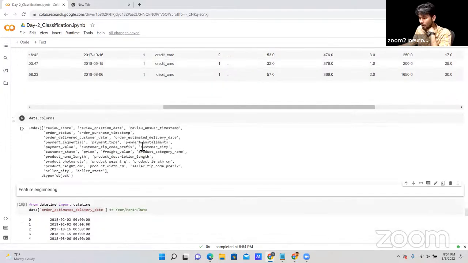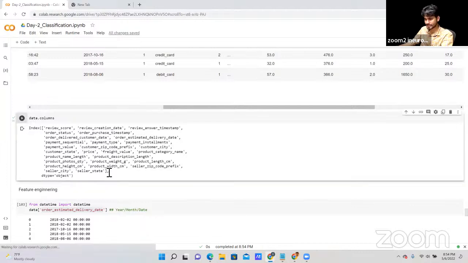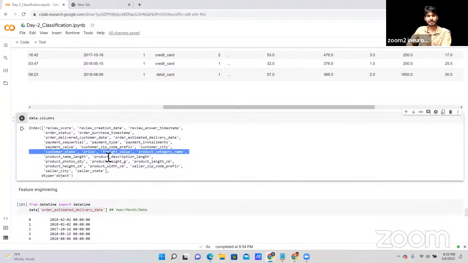Now we have order, let me find out here. First, order delivery. Now let me check if we are getting any day columns. Order, we are getting this one. Order payment. No, we did not have day columns in our order data. Okay, so what I can do, let me write it down. Day.